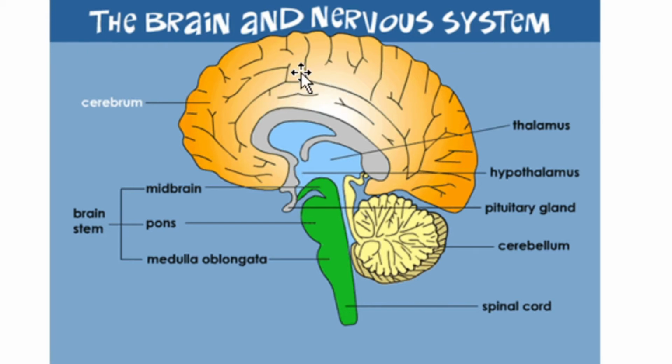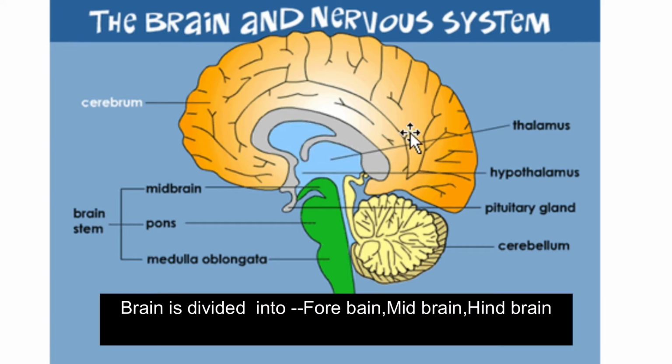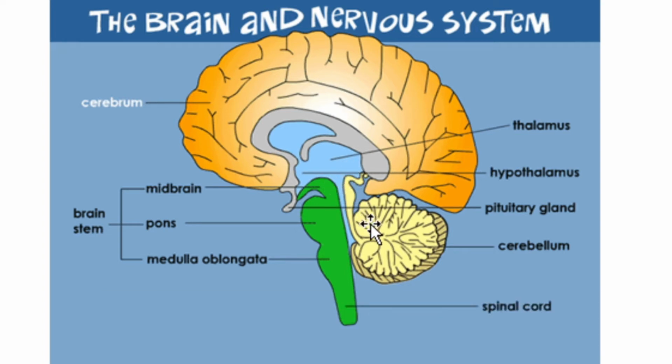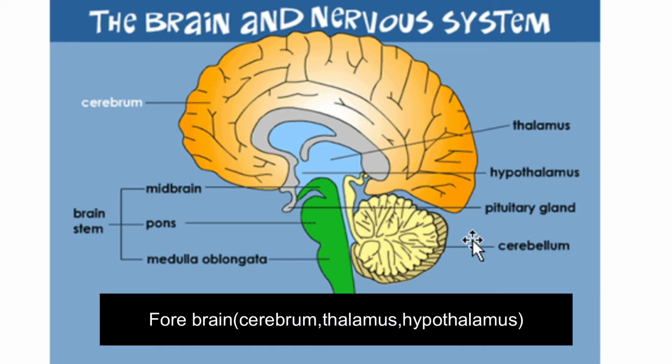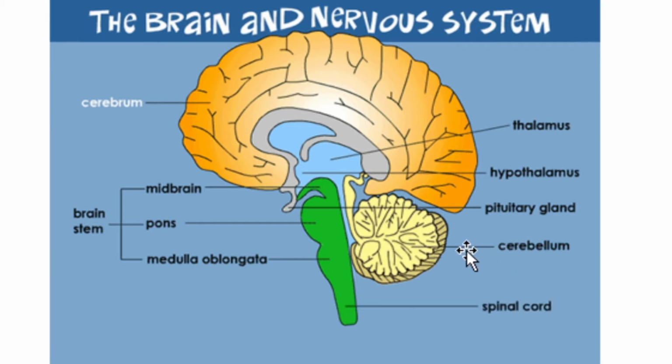And here, just below the cerebrum, you can see the thalamus and hypothalamus. And here, at the base of the cerebrum, at the back side, you can see the cerebellum. The cerebellum is also a folded structure, but the foldings are lesser here when compared to the cerebrum. And in this region you can see the pons and medulla oblongata.